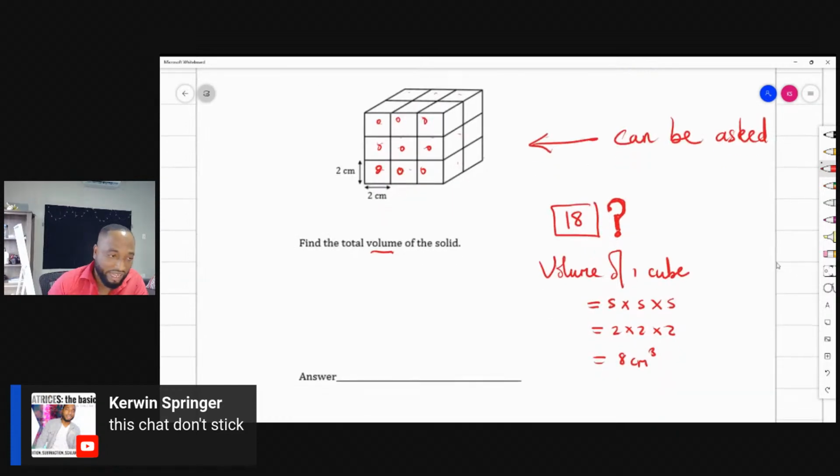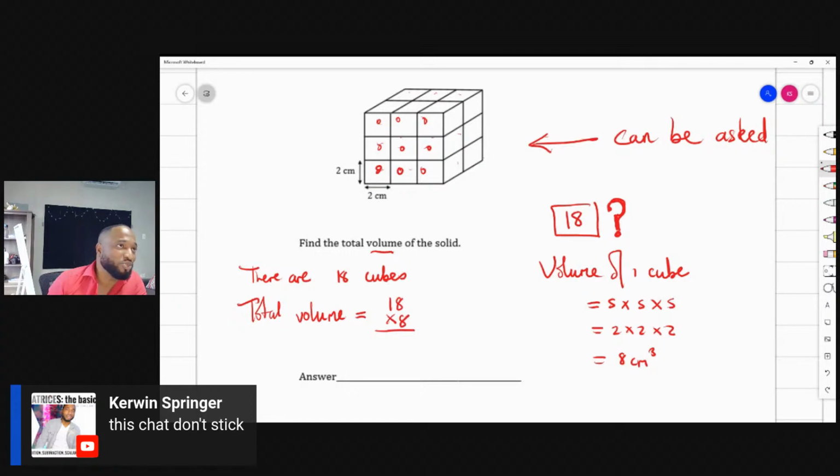And there are 18 cubes. So the total volume, the total volume is 18 times 8. 18 times 8 is how much?